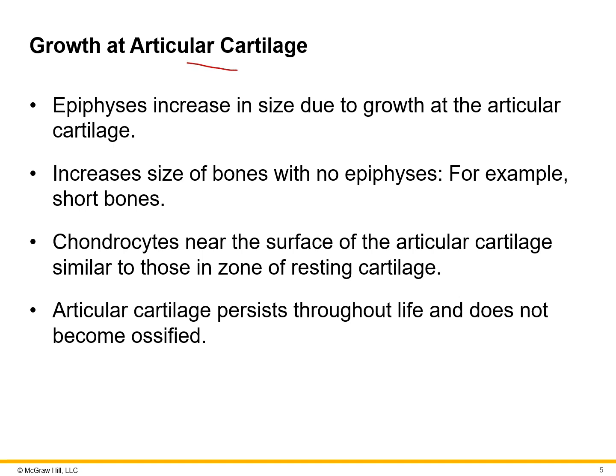Now the growth of that articular cartilage: the epiphysis increases in size due to the growth of that articular cartilage. So that's what makes the ends be larger or smaller. That increases the size of the bones with no epiphysis, so like the short bones. So the articular cartilage will help the whole bone of a short bone grow. So then the chondrocytes that are near the surface, they're similar to those in the zone of the resting cartilage, so all the way on the outside. And then the articular cartilage, again, that persists through life and does not become ossified, as we mentioned.